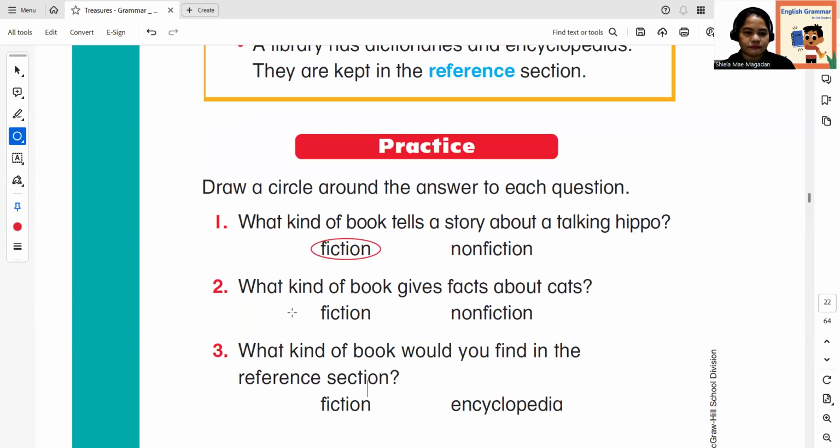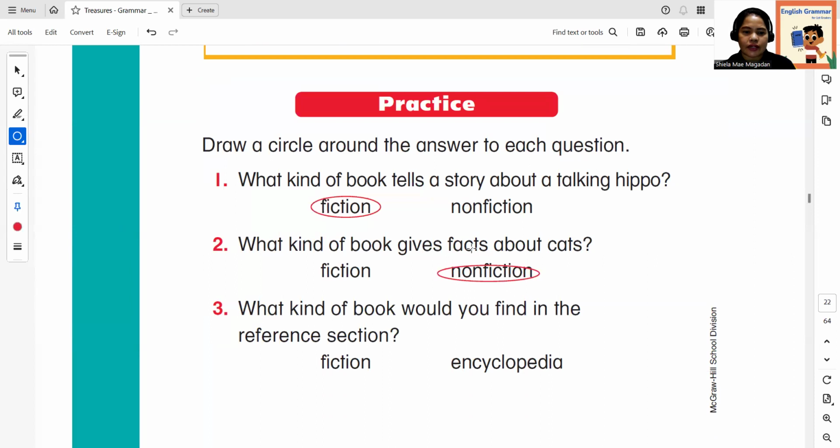Number 2, what kind of book gives facts about cats? Facts about cats. True. Okay, non-fiction. Very good. And the last one, what kind of book would you find in the reference section? Is it fiction or encyclopedia? Okay, very good. So, there you are. Fiction, non-fiction, and encyclopedia. Very good. So now let's proceed to our next topic.